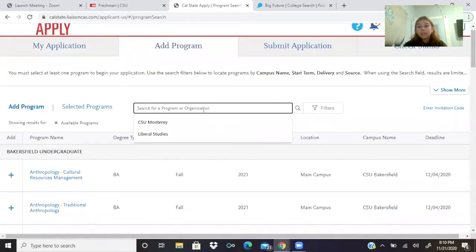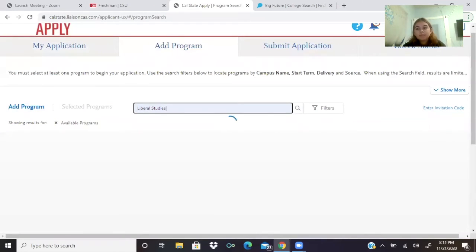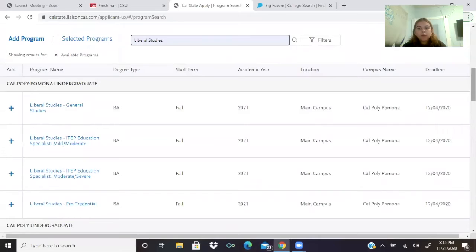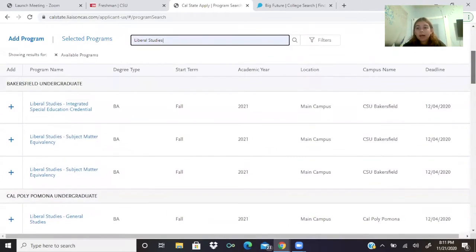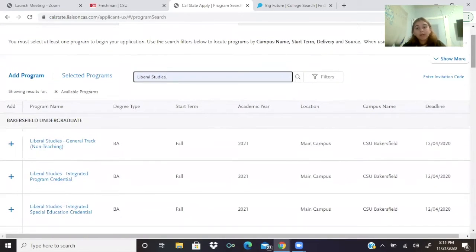So you're going to press in your major that you want. So I'm going to major in liberal studies because I want to be a teacher. So I'm going to click liberal studies. And then it's going to show me all the programs I can add to my list. So say I want to go to CSU Bakersfield and do liberal studies. So I'm going to hit the plus on here. I'm not going to right now because I don't want to go there, but that's what you would do.